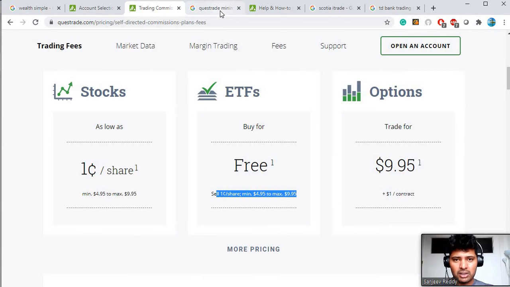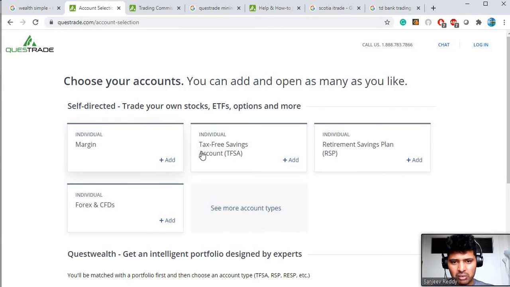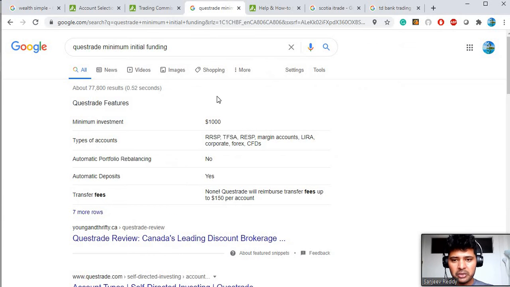Another thing about Questrade is that when you are opening an account like an individual margin account or TFSA account, you need to deposit a minimum of $1,000. Once you open that account, you can use this $1,000 to buy the stocks. There is no problem with that. But when you are initially opening the account, you need to deposit this $1,000 to Questrade.